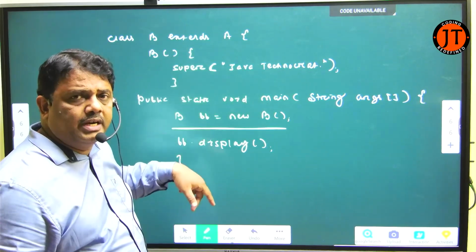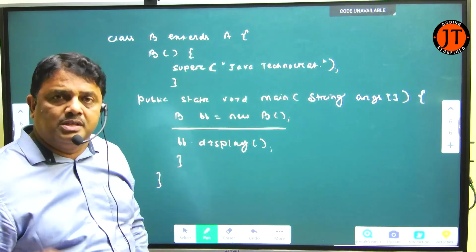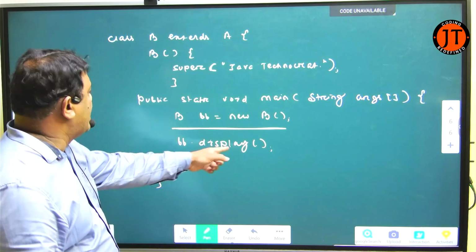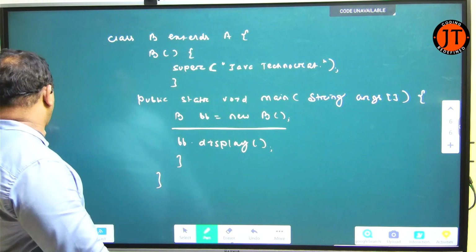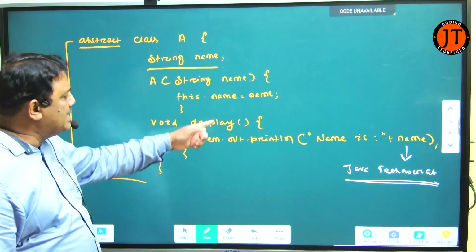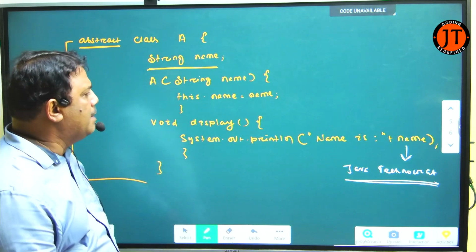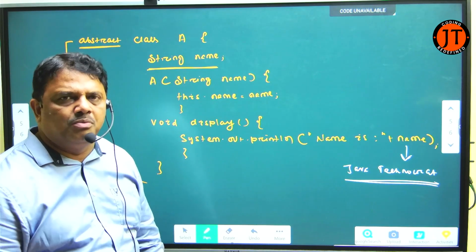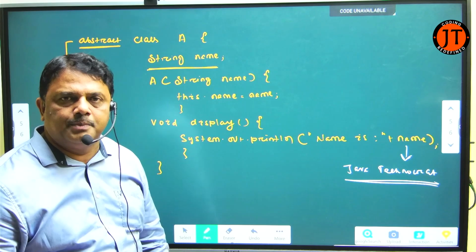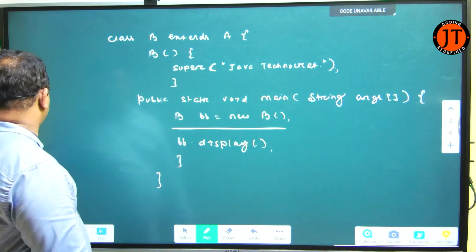The object is constructed. For that object, the name is Java Technocrat. Then when I write bb.display, it calls the display method of the base class. Inside the display method, what does it print? Name is name. Who is the name? Java Technocrat. Now that is the concept of an abstract class.